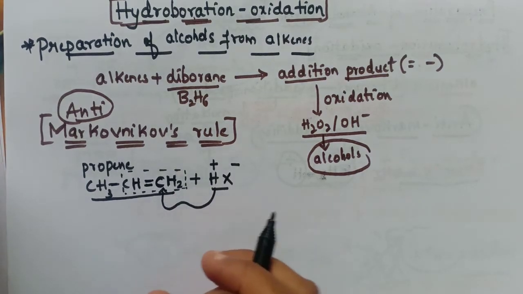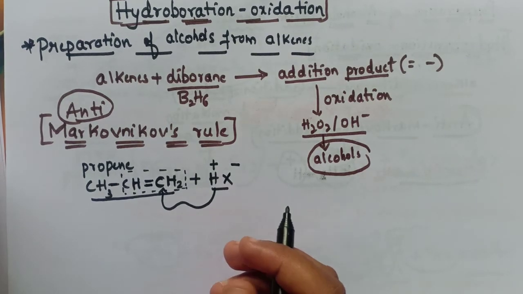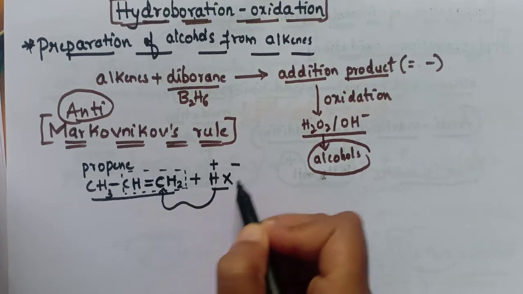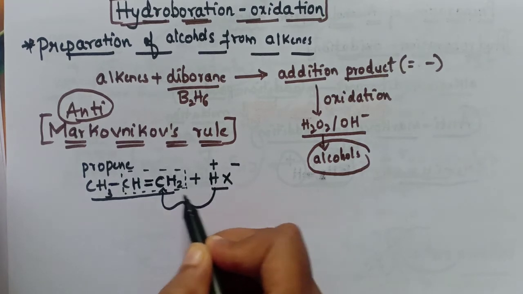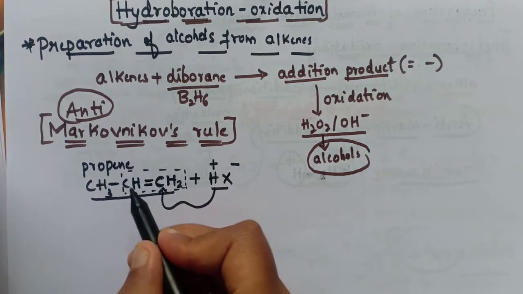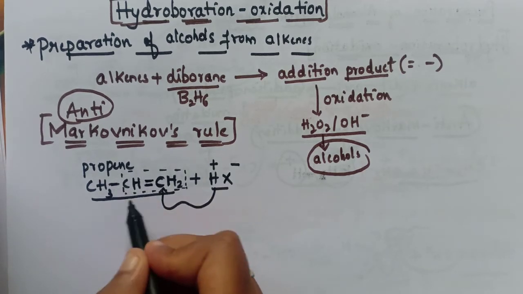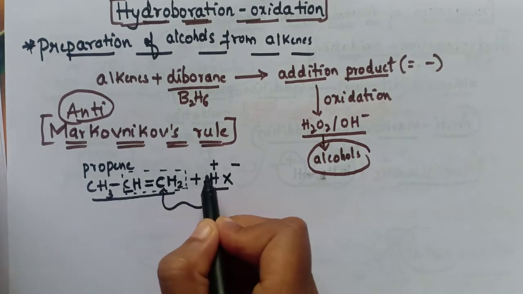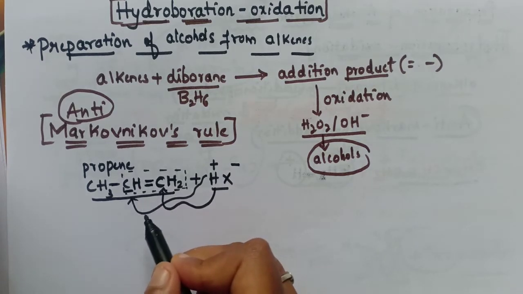Whenever an unsymmetrical molecule is present, the adding molecule consists of two parts. We know that H is positive and the rest is negative. This positive part will attach to the carbon having the minimum number of hydrogen atoms.